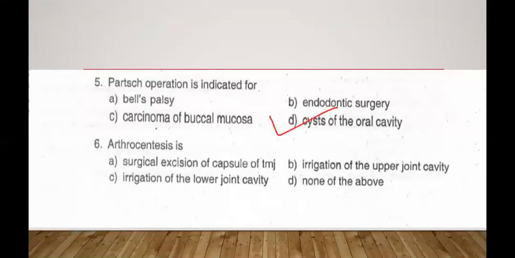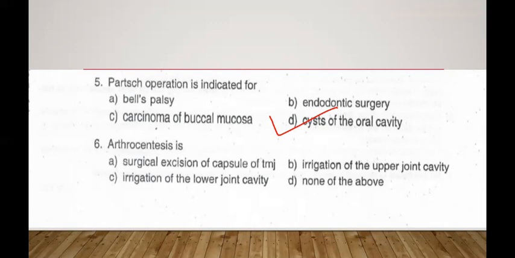We know that Partsch has explained different procedures for the management of cysts. Partsch in 1892 described marsupialization, which is known as Partsch 1 procedure, and in 1910 he described enucleation, which is known as Partsch 2 procedure. So the correct answer is D. Cysts of the oral cavity.